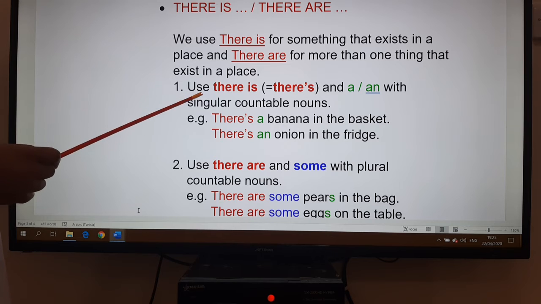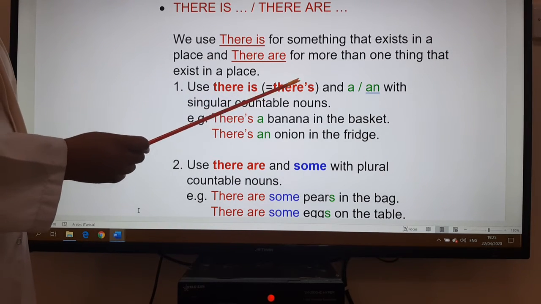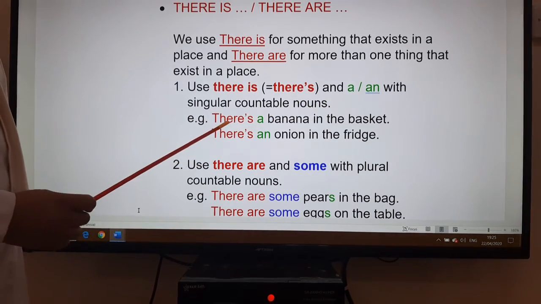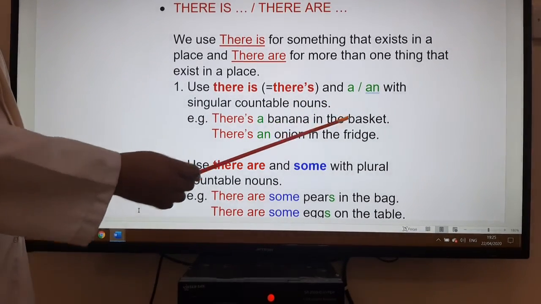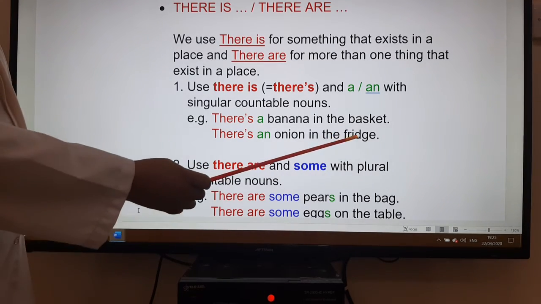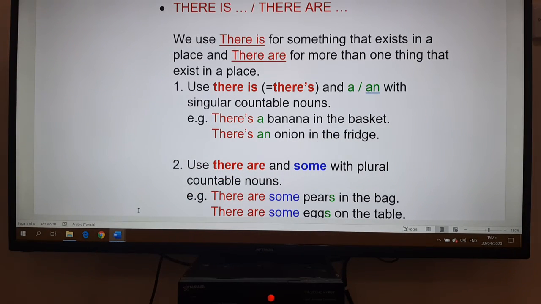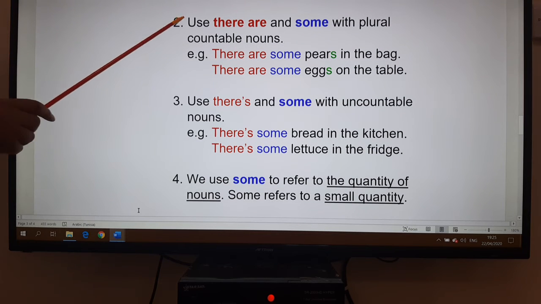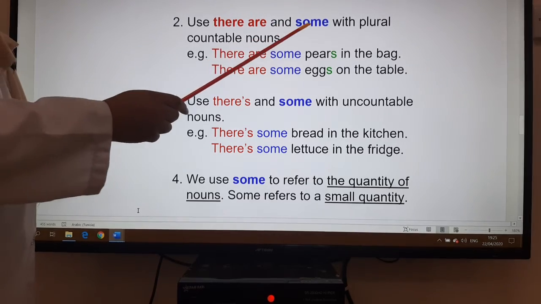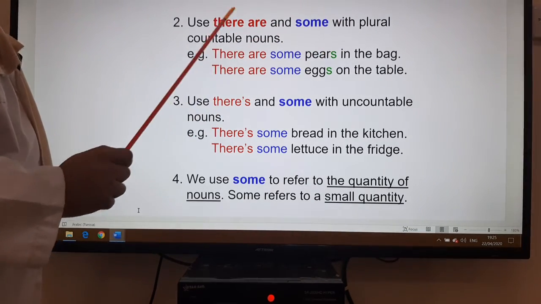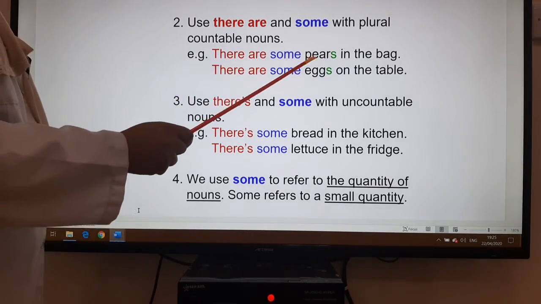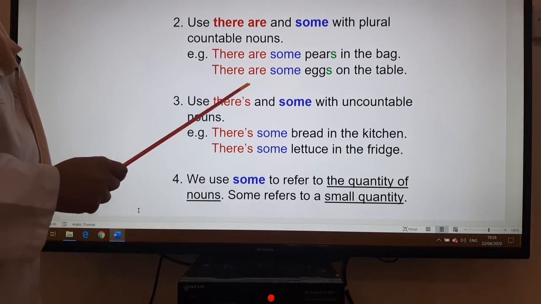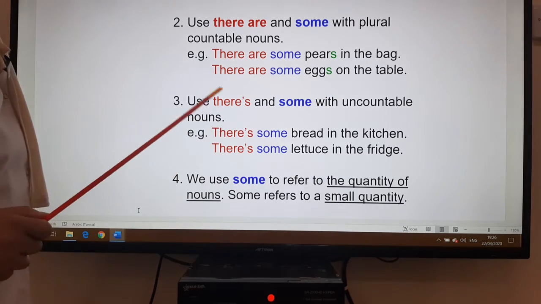Now, for number one, we use there is or there's in the contraction and a or an with the singular countable nouns. For example, there's a banana in the basket, or there's an onion in the fridge. For the plural form, we use there are and some with plural countable nouns. We can say there are some pears in the bag. Some here to say I don't have the exact number. There are some eggs on the table.